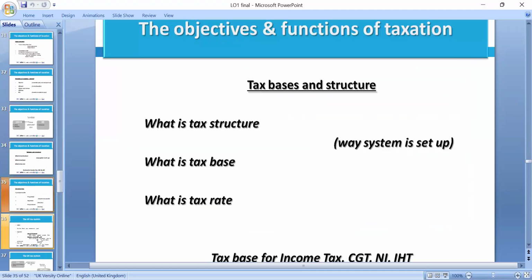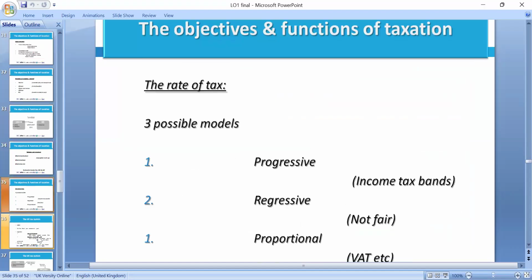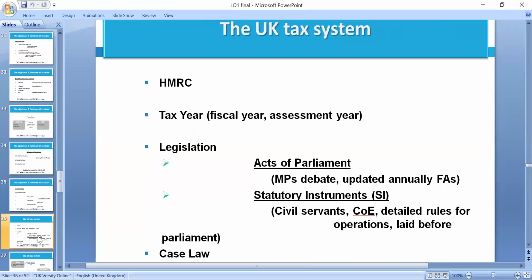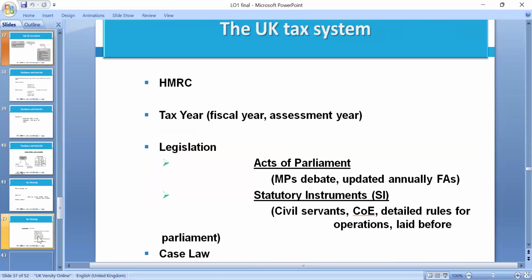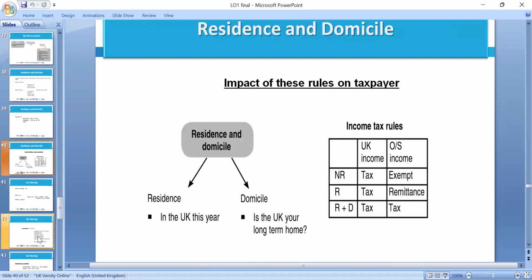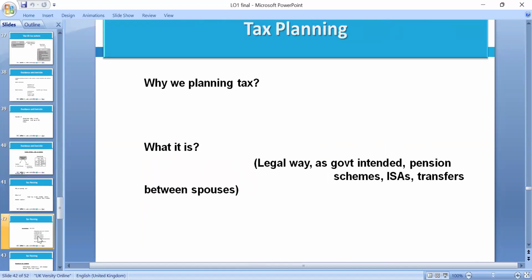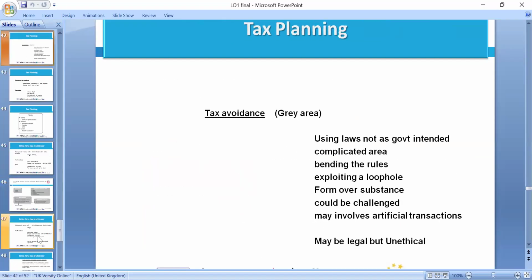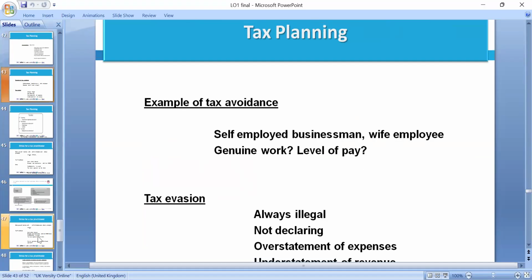A good tax system needs to be progressive, where your tax increases with income. Regressive, or proportional, like when you're putting in fuel, doesn't matter, the proportion is the same. These are some examples. Please act within the law, which is the Finance Act, and domicile, which we need to be connected to. Tax avoidance is a gray area and can be complicated. Tax planning is legal. Tax evasion is always illegal.